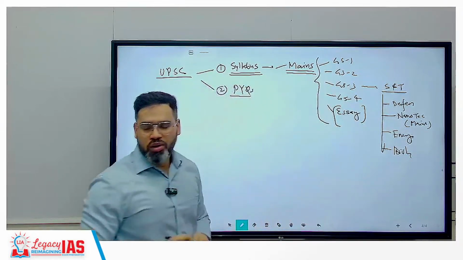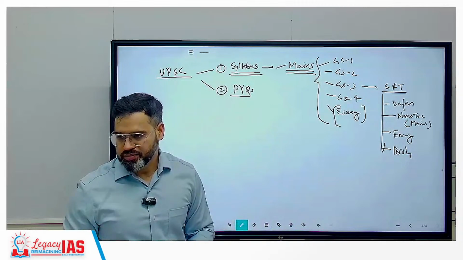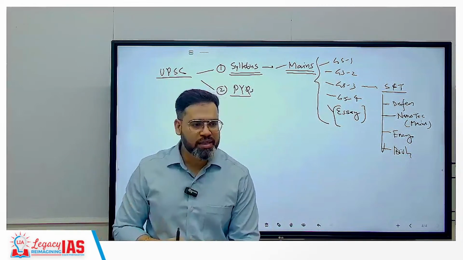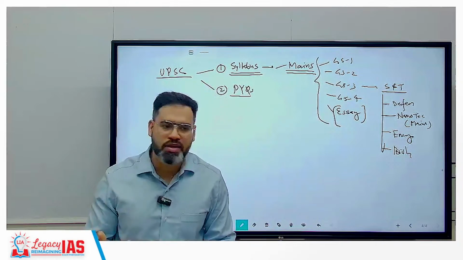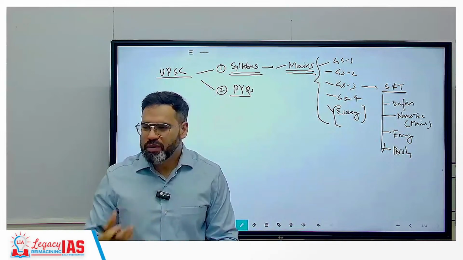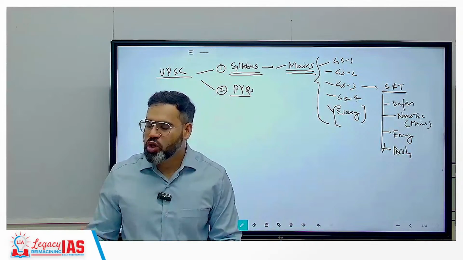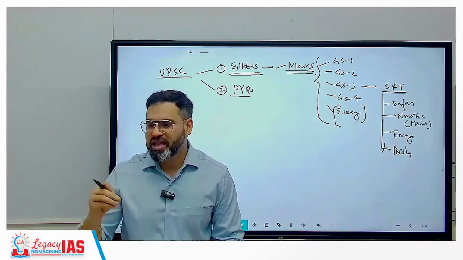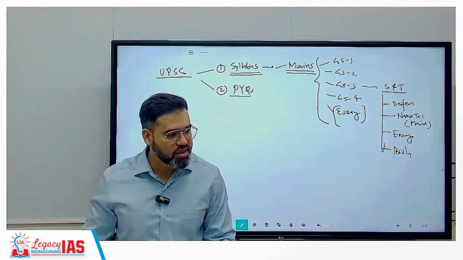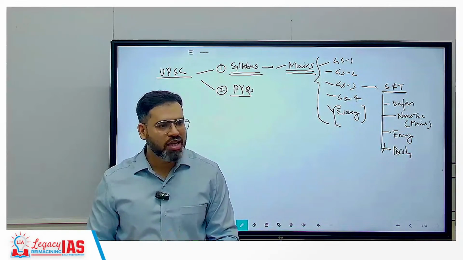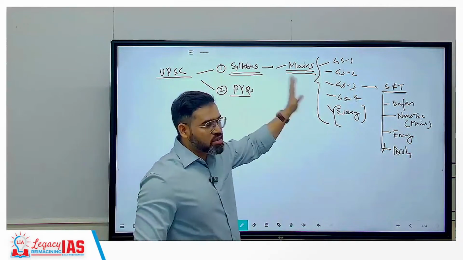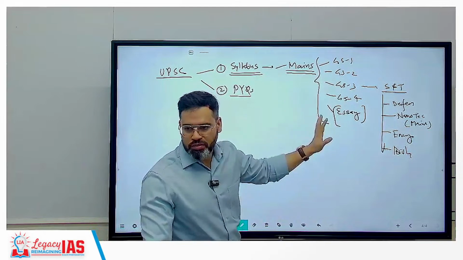So that is the one thing you have to try to remember, the entire syllabus, correct? When you remember the entire syllabus, another benefit you will get is that when you cover the syllabus, for example GS paper 1, 2, 3, 4, you will understand which topic you have still not covered yet. You will also understand that 70% of the syllabus has been covered, 80% has been covered. If you do not know the syllabus, it is not possible to understand even that. So that is the reason the syllabus is very important.